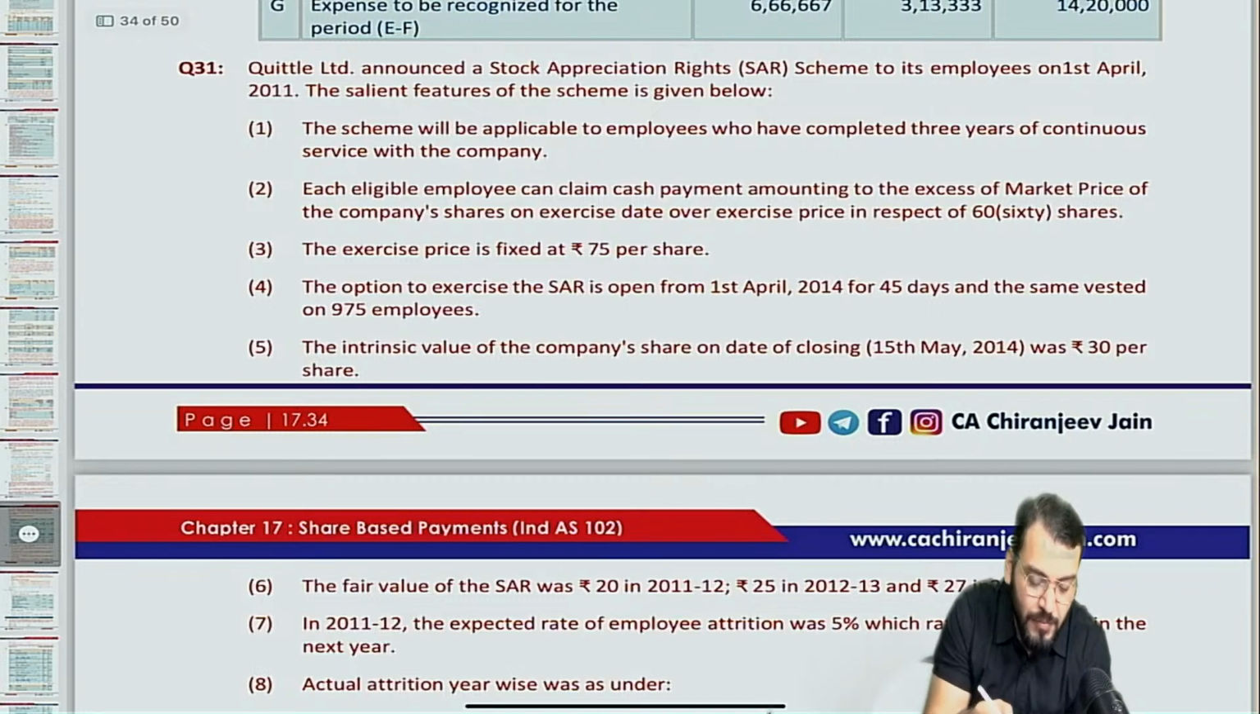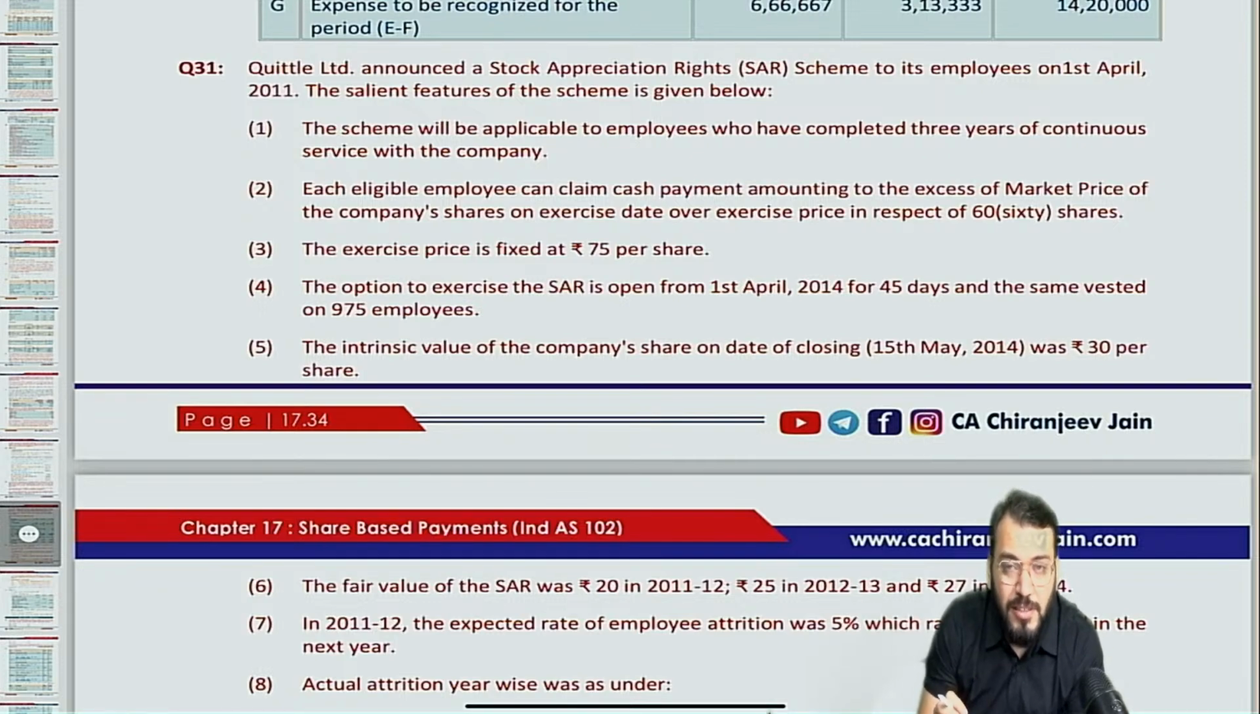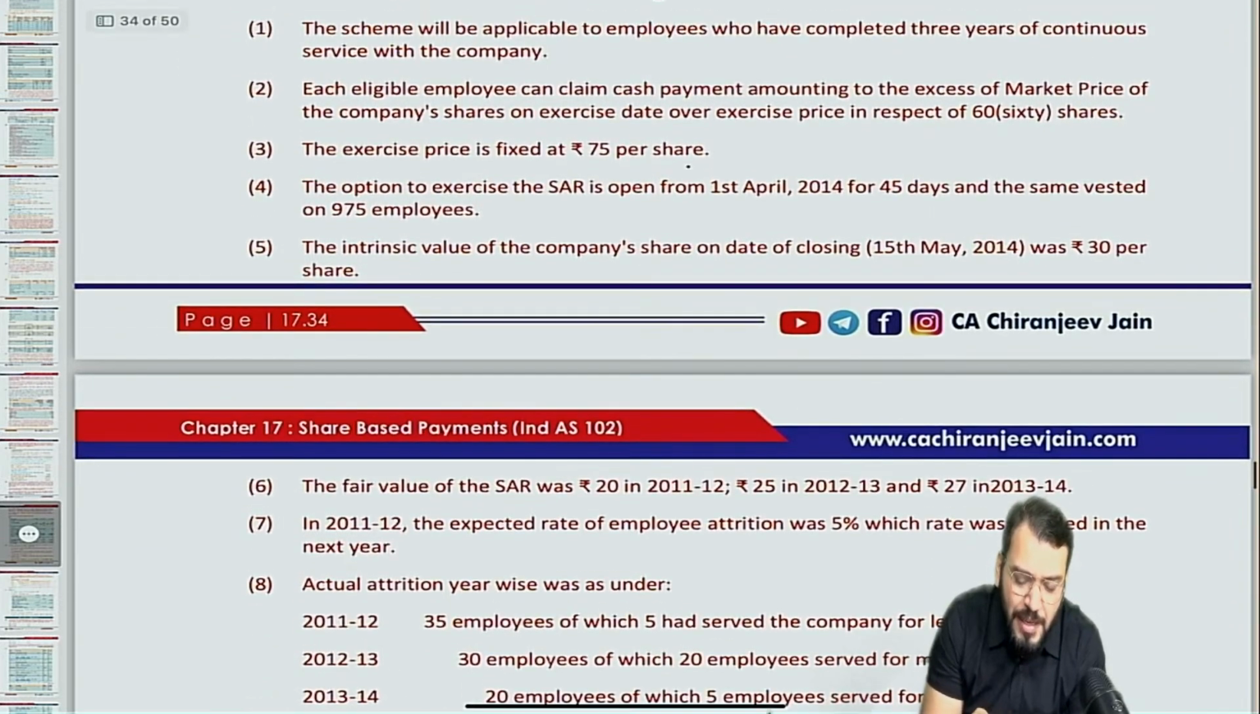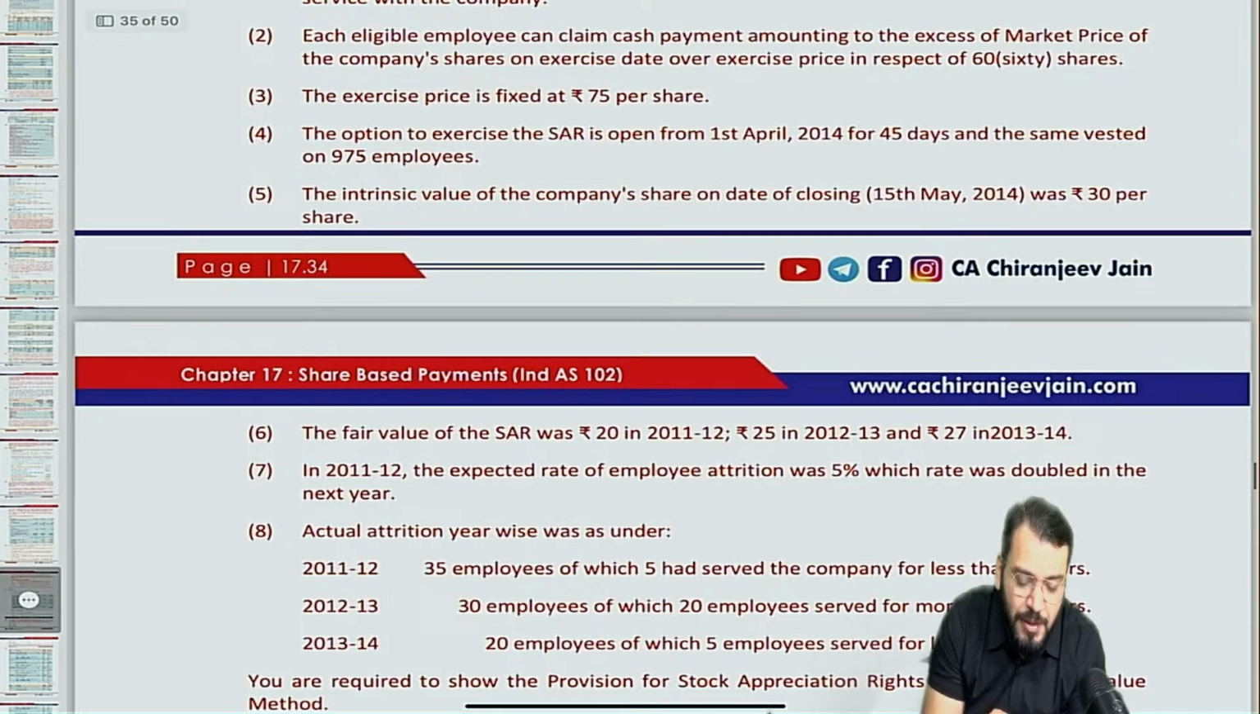Let me first read the question. In this question they have given: QTEL Limited announced a stock appreciation right scheme to the employees on 1st April 2011. The salient features of this scheme are given below. The scheme will be applicable to employees who have completed 3 years of continuous service within the company. So this scheme is applicable only to those employees who have completed 3 years of continuous service. Now they have given exercise price 75 per share.